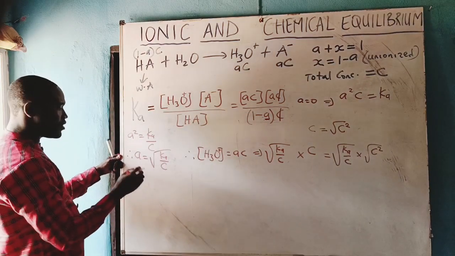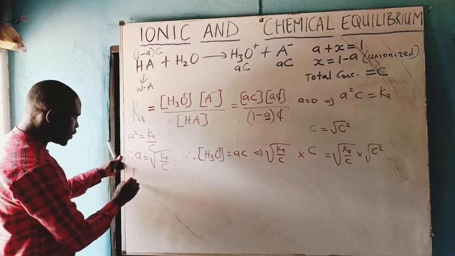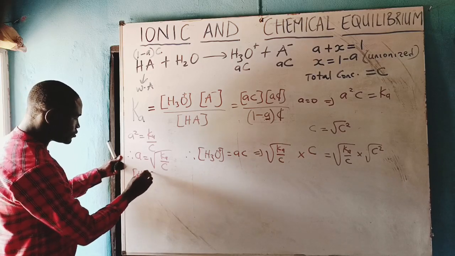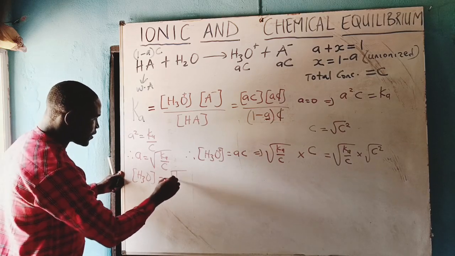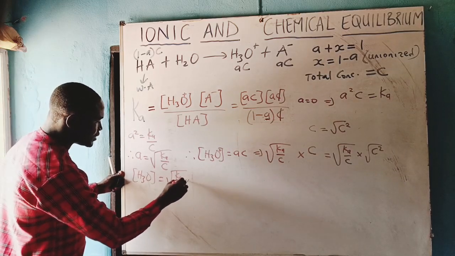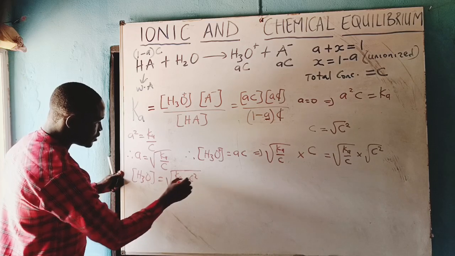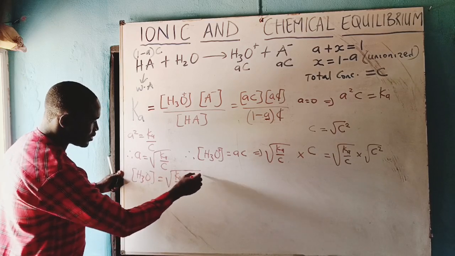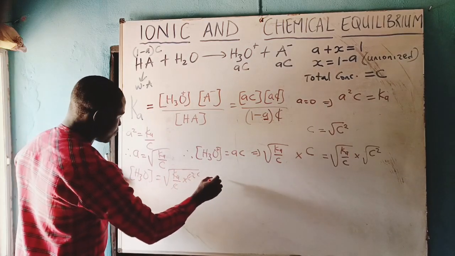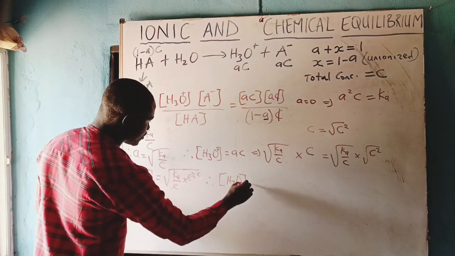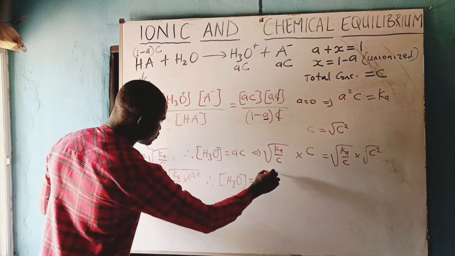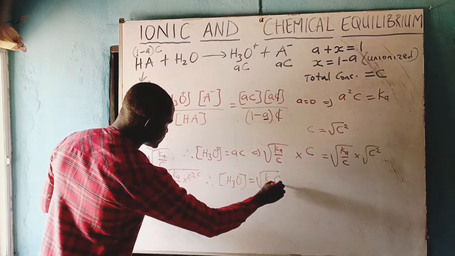Then what we'll be having is that hydronium ion is equals to square root of Ka all over C times C squared. This will cancel this, C will remain. Therefore, hydronium ion concentration is equals to square root of KaC.